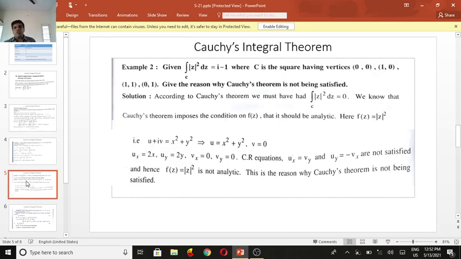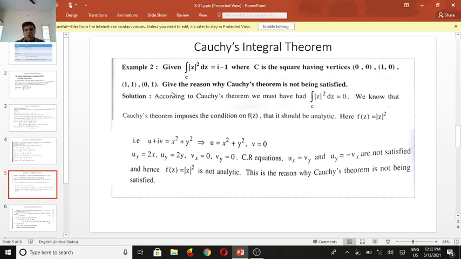Now we come to one more problem. Given the integral over C of mod z squared dz equal to i minus 1, where C is a square having the vertices (0,0), (1,0), (1,1) and (0,1).